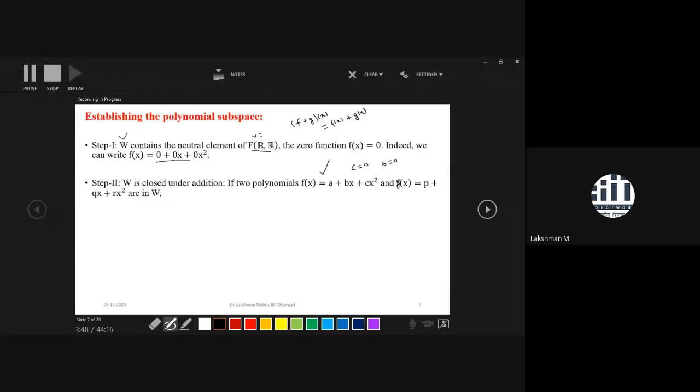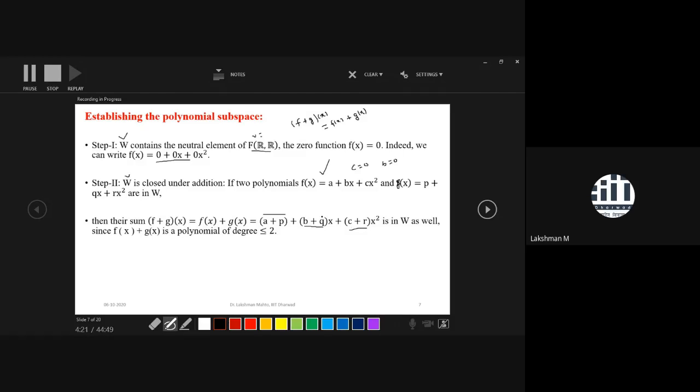So we are taking two polynomials from W, up to degree 2, and we do the summation. What would happen? The summation is borrowed from F(R, R). If you define the summation this way, we have a new polynomial with a plus p as the constant coefficient, b plus q as the linear coefficient, and c plus r as the quadratic coefficient.